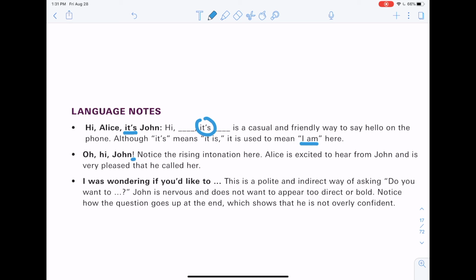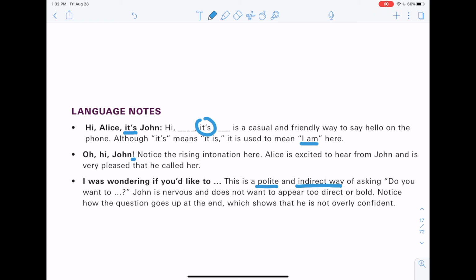Alright, next John says, "I was wondering if you like to." So this is a polite and indirect way of asking, "Do you want to?" So you can say, "Do you want to go for a movie?" But if you say, "I was wondering if you like to," what you're asking is less direct.